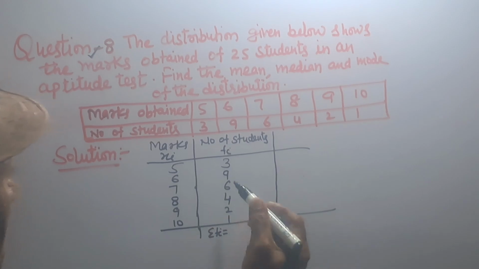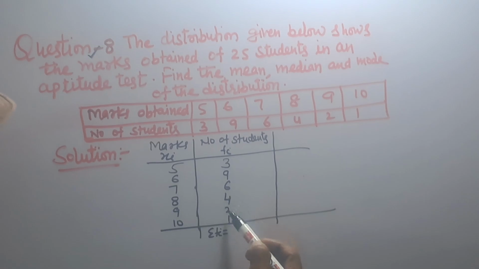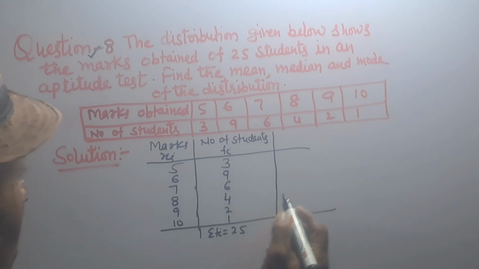Sum of frequency equal to 3 plus 9, 12 plus 6, 18 plus 4, 22 plus 2, 24 plus 1, 25.